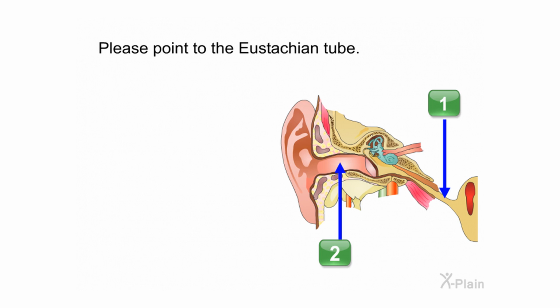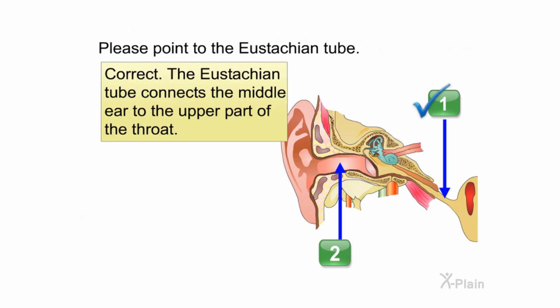Please point to the eustachian tube. Choose one of the following options. Correct. The eustachian tube connects the middle ear to the upper part of the throat.